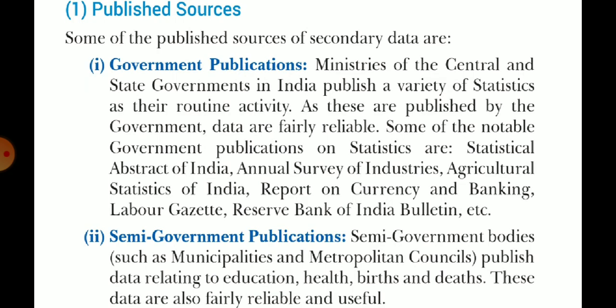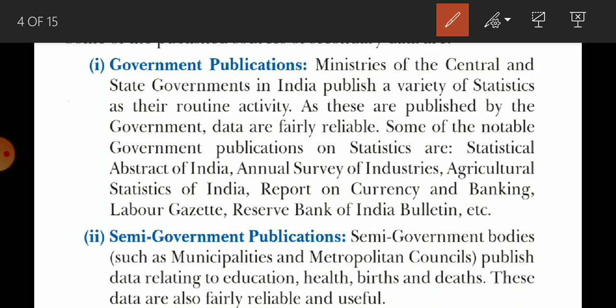So first of all, published sources. Some of the published sources of secondary data are, the first is government publications. Government, especially the Ministry of Central and State Government in India, publishes a variety of statistics as routine activity. State government as well as central government, on a regular basis they publish many types of data.